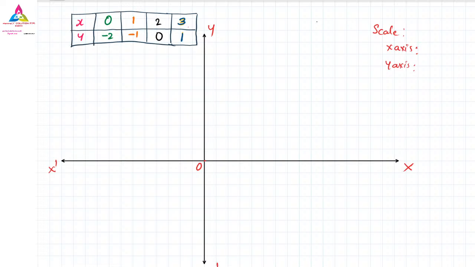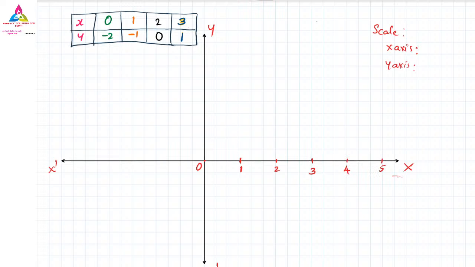So 3 we must get till here. We can leave some space, so 3 centimeter space I can leave. This is 1, this is 2, this is 3. You can see lots of space I have. 4 it is, and the 5.